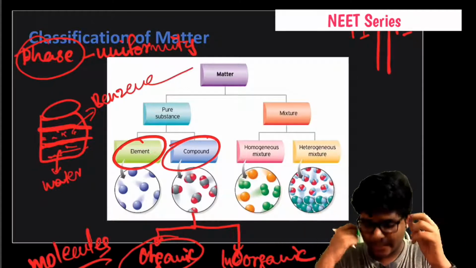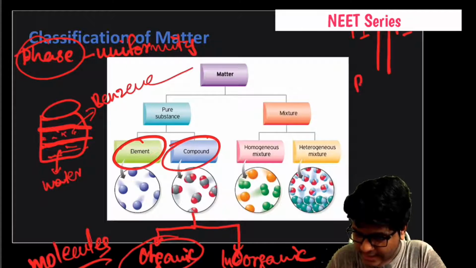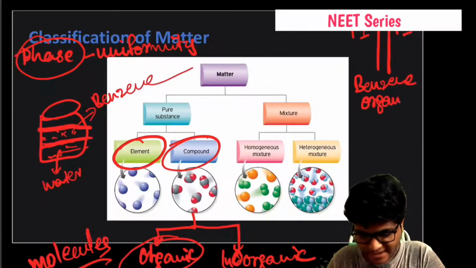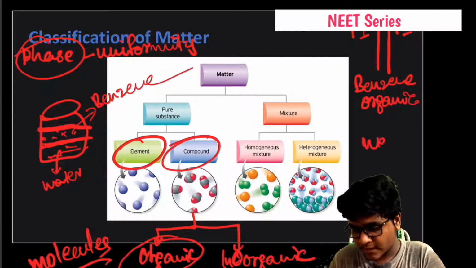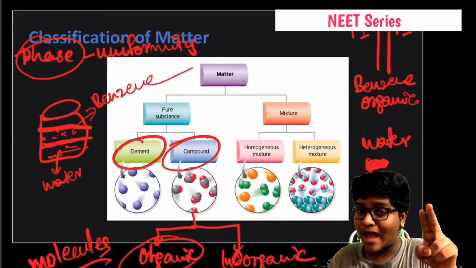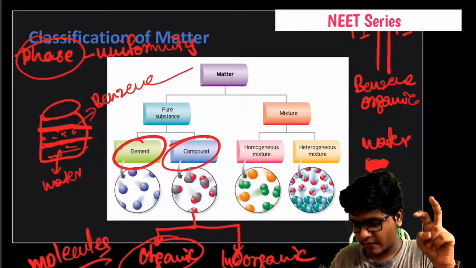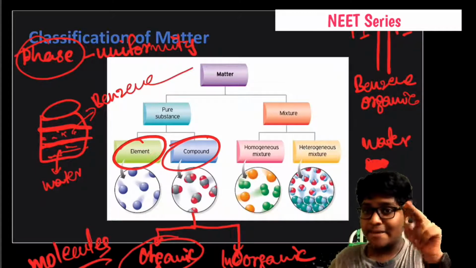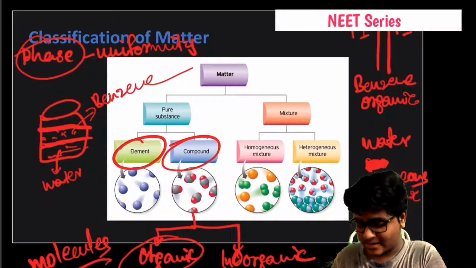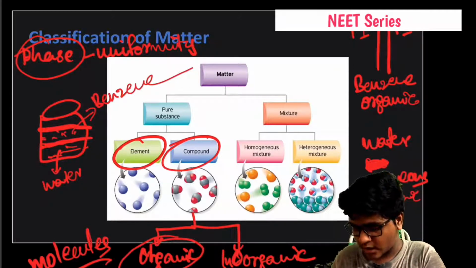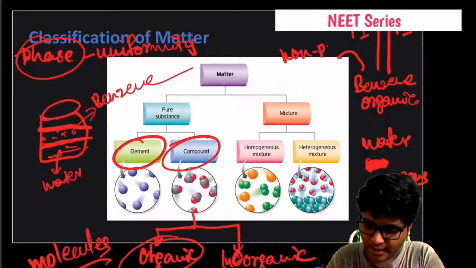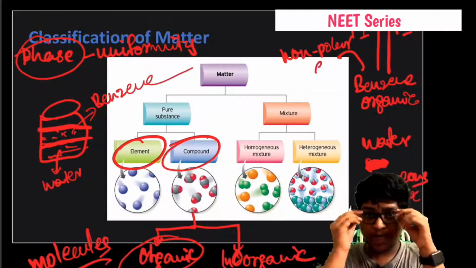And the benzene forms the organic phase, whereas water forms the aqueous phase. Benzene is a non-polar end, and water is the polar end. This is what you have to remember. Water is polar and benzene is non-polar. Okay, this is what you have to remember.